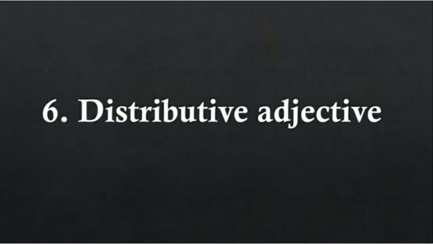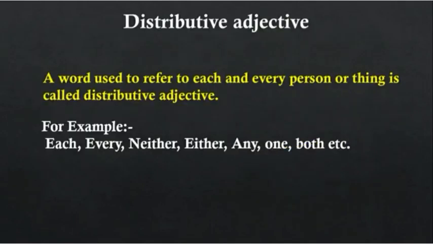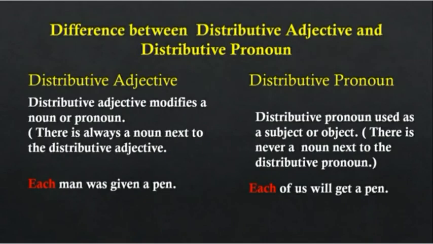Distributive adjective. A word used to refer to each and every person or thing is called a distributive adjective. For example, each, every, neither, either, any, one, both, etc. are distributive adjectives. We'll understand the difference between distributive adjective and distributive pronoun.